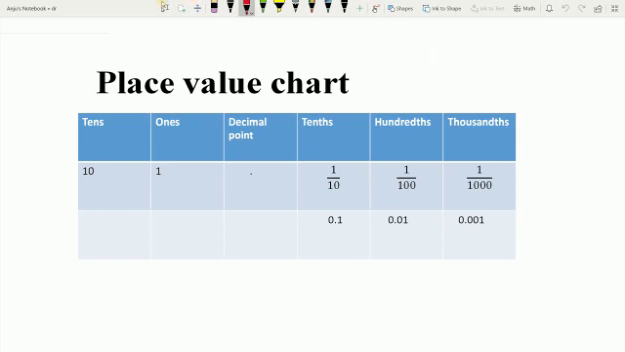Let us understand it with the help of place value chart. As we know, to round whole numbers, decimals can also be rounded off. After the decimal, the first place is known as tenth, the second place is hundredth, and the third place is thousandth. Therefore, correct to one decimal place, that is rounding off to the nearest tenth. Correct to two decimal places, hundredth. And correct to three decimal places means rounding off to the nearest thousandth.